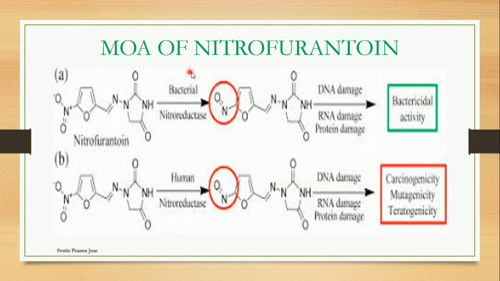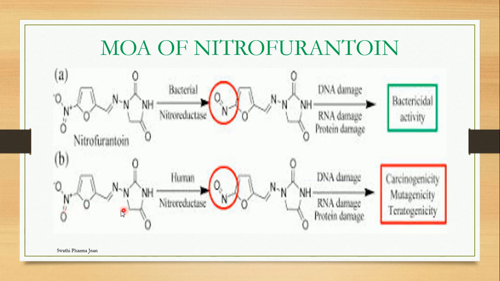Next one is the mechanism of action of nitrofurantoin. This is nitrofurantoin, which is a urinary antiseptic drug. When nitrofurantoin enters the patient's body, the bacterial nitroreductase will convert the NO2 group into NO. Then this nitroxide-containing nitrofurantoin intermediate will do DNA damage, RNA damage or protein damage, so that bactericidal activity can occur in the patient's body.